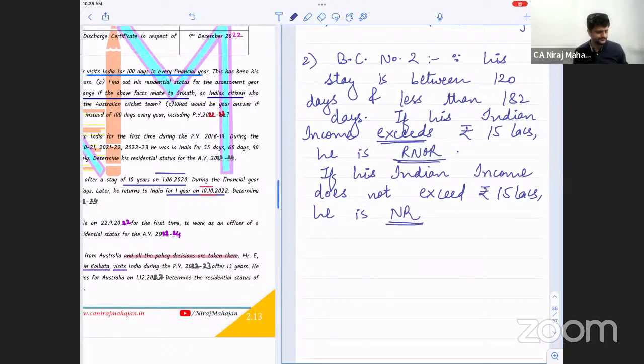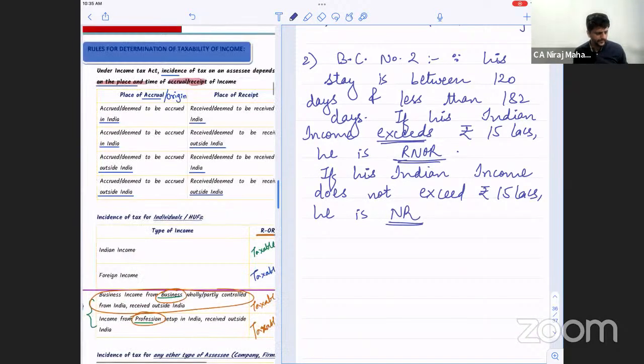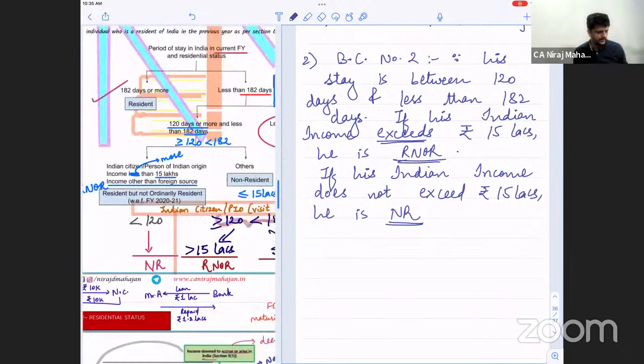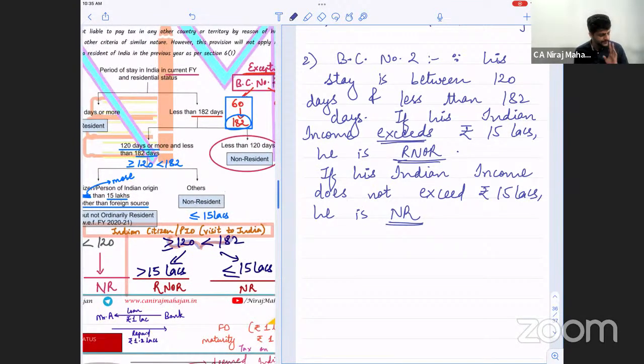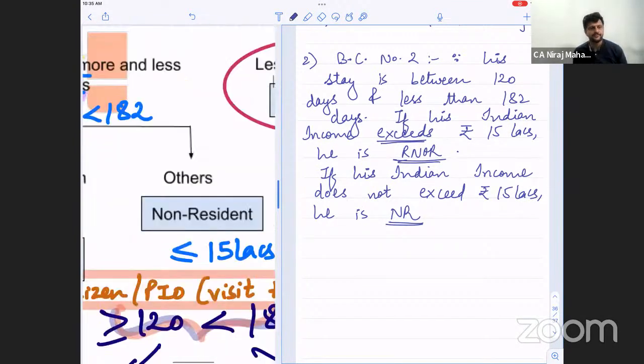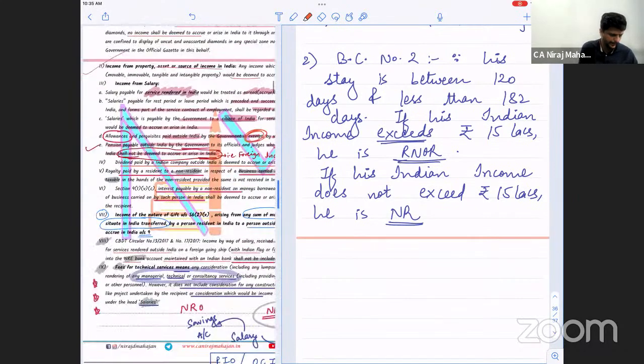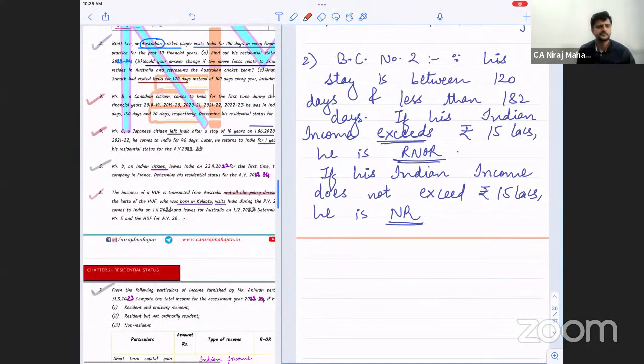Clear till here? He is satisfying this case, but since his income doesn't exceed 15 lakhs, he will be treated as NR. Good. Okay, all of you?